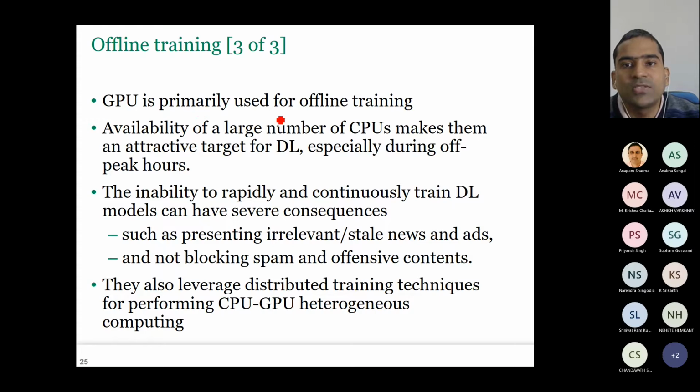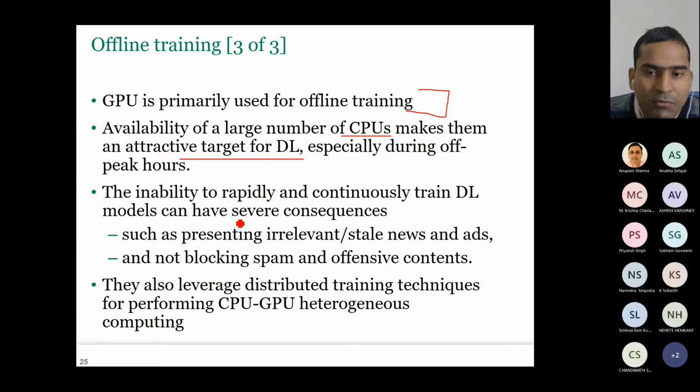So similarly, any model needs to improve after some time. GPU is primarily used for offline training. And we already have a large number of CPUs, so we can use them for deep learning, especially in off-peak hours. Because if you don't keep on training, what will happen? You may pass off some wrong news or ads or offensive contents, or you may not be able to block the spam.